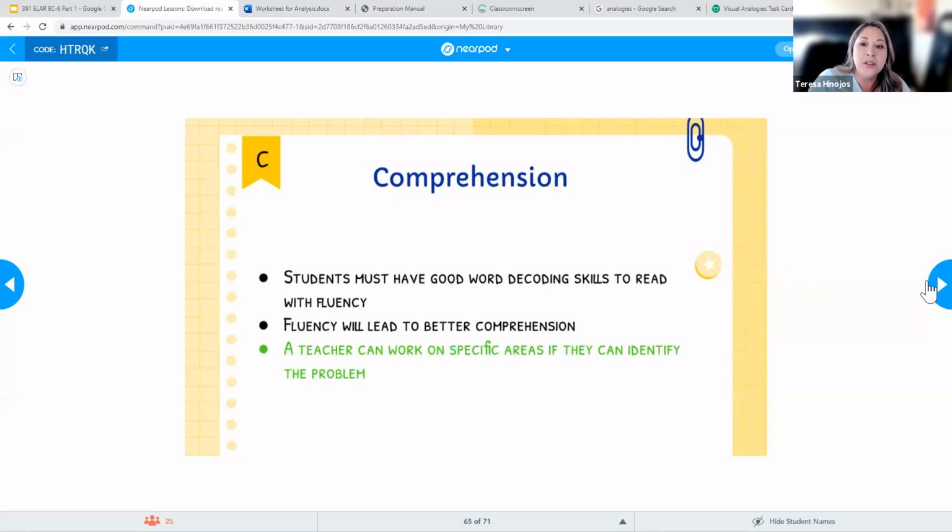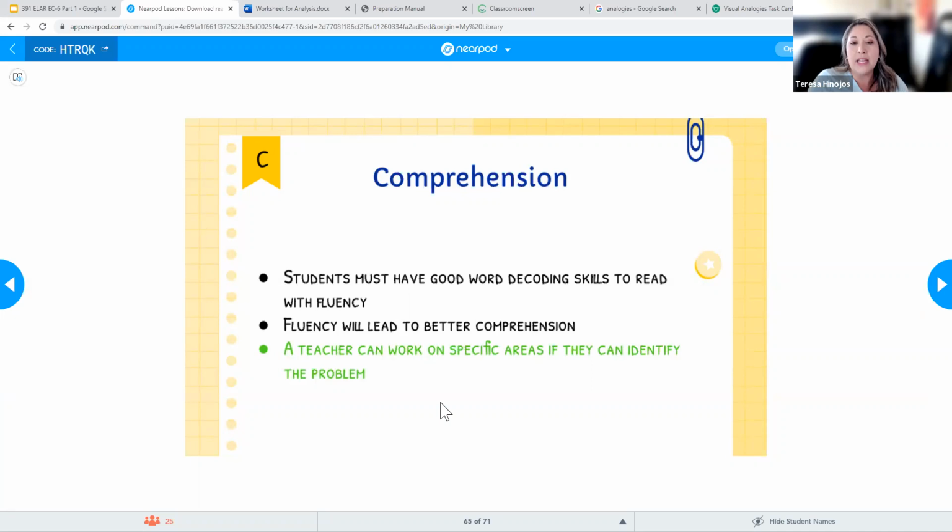Okay, so when it comes to comprehension, right, students have to have good word decoding skills to read with fluency. And so again, fluency is going to lead to better comprehension. And so if you as a teacher can identify where a kid is having a problem, then you can work on that specific area.